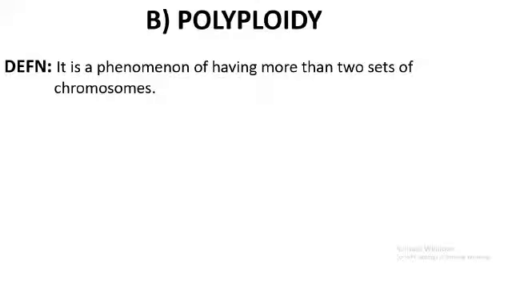So when chromosomes are added here, a total n will be added. For example, if 2n is there, one n set will be added, so 3n. Or 2n plus 2n, 4n. 2n plus 3n, 5n. So one complete set of chromosomes can be added, or more than two sets of chromosomes can be present in this case. Such a situation is called polyploidy.